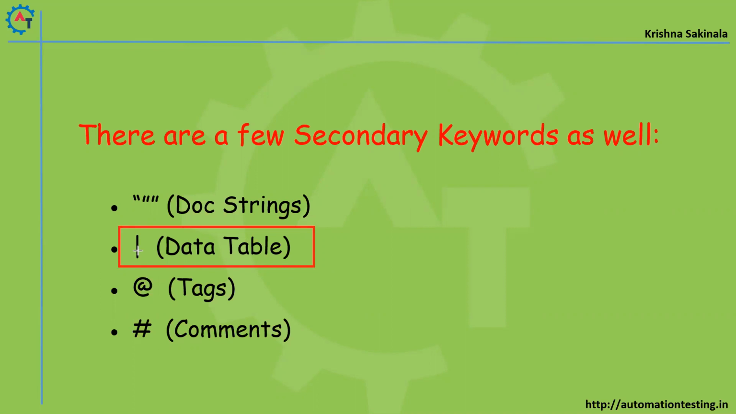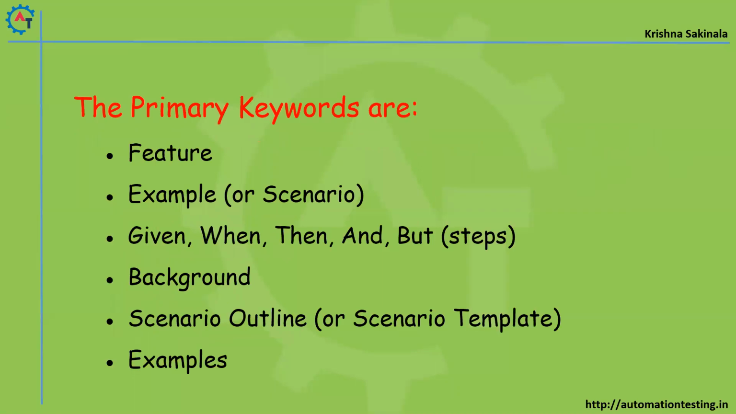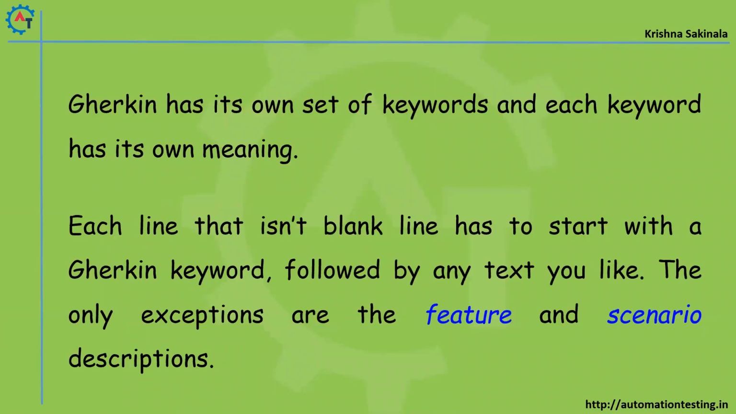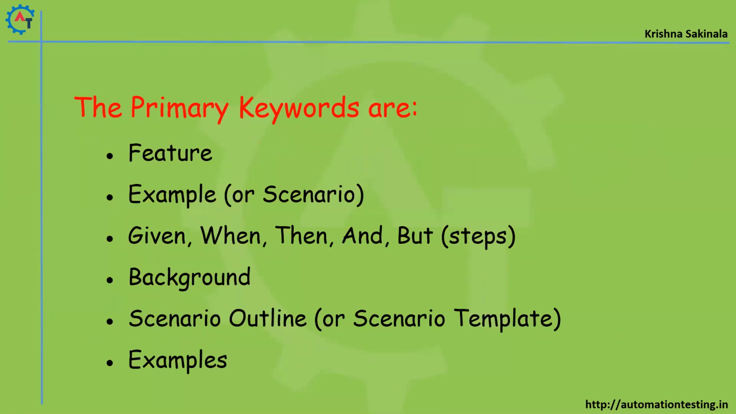To parameterize and categorize your scenarios, you can use tags. And if you want to comment out some code which should not execute, then you can use hash symbol comments. So these are some secondary keywords we will use in your Gherkin feature file. These are primary keywords and these are secondary keywords. We will discuss each and everything in detail in our upcoming videos, but simply this is all about Gherkin keywords. You need to remember these things.